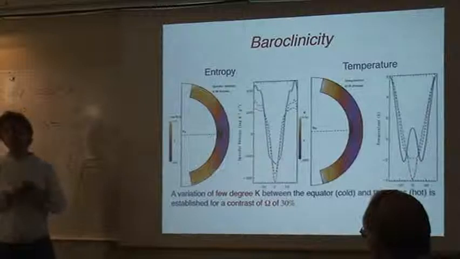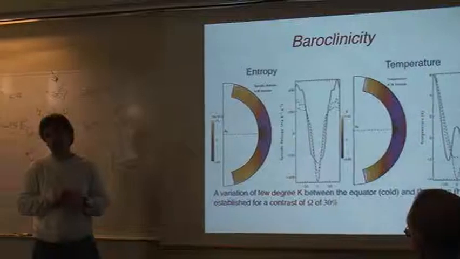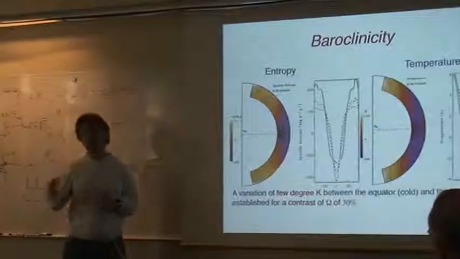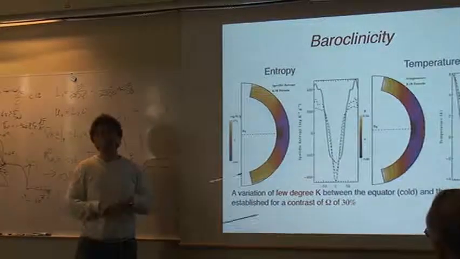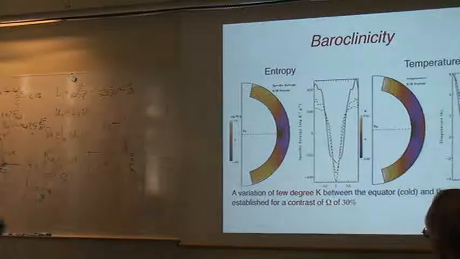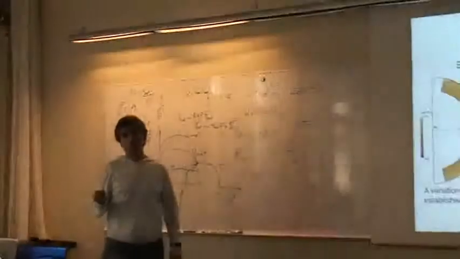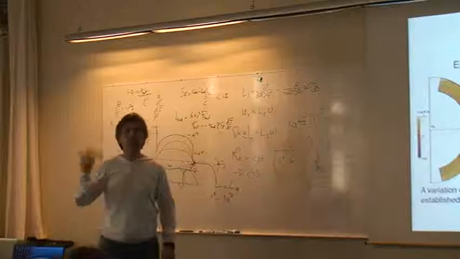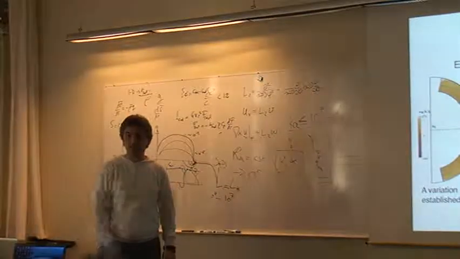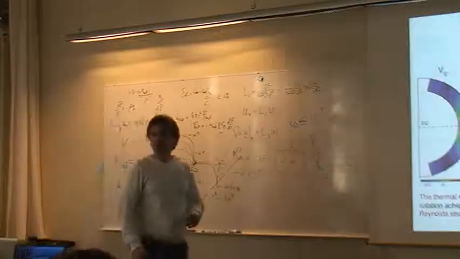And the difference between entropy and temperature is, of course, density or pressure fluctuation. That's the difference between being Boussinesq and anelastic. In an anelastic system, you need to consider the entropy, because you can have variations of density and temperature that compensate each other to give you entropy variations. So that's a bit different between us, I think. What is the Mach number you can get? In the anelastic approximation, you are allowed to go only up to Mach numbers of 0.1, 0.2. If you become transonic, the anelastic approximation fails. One question.